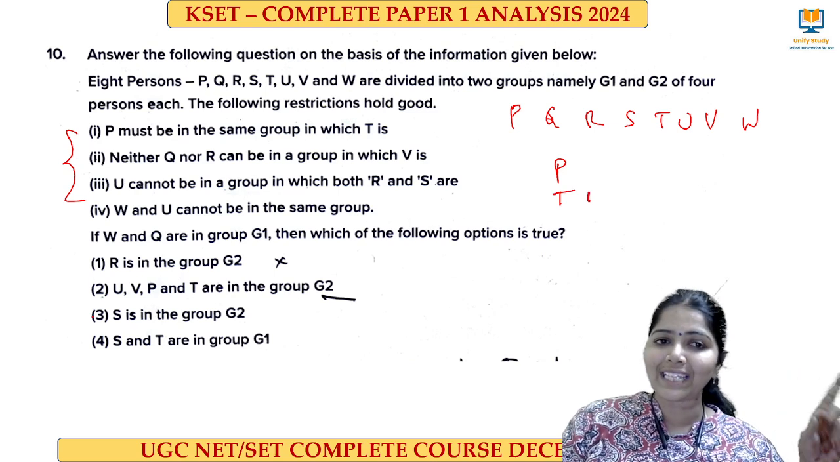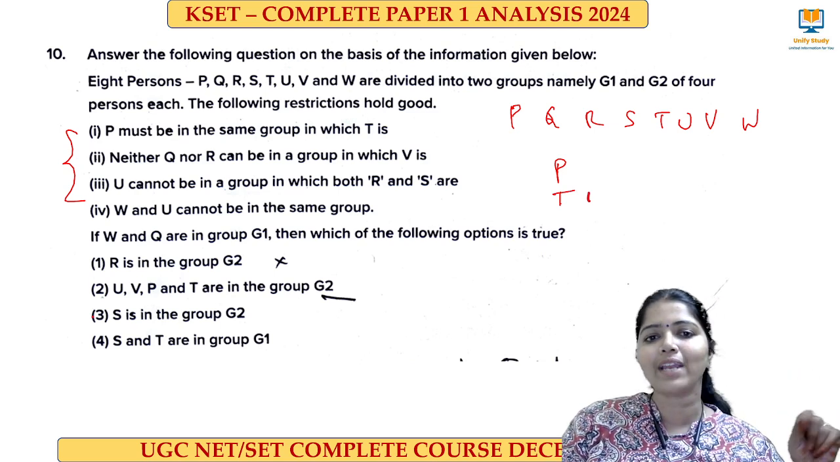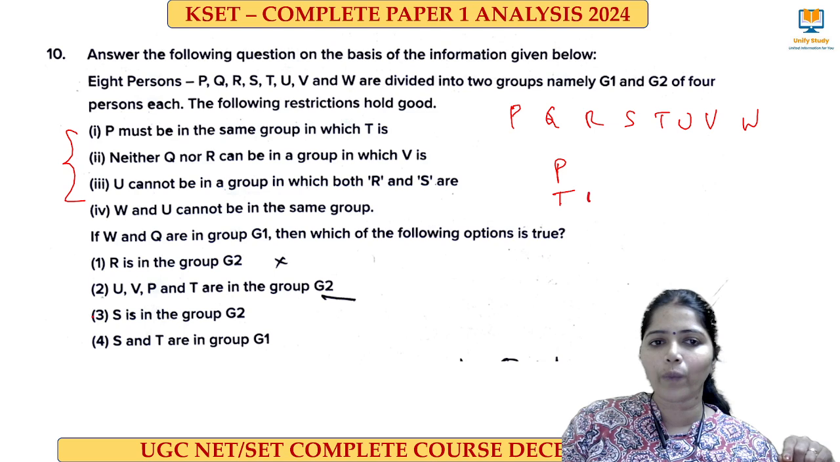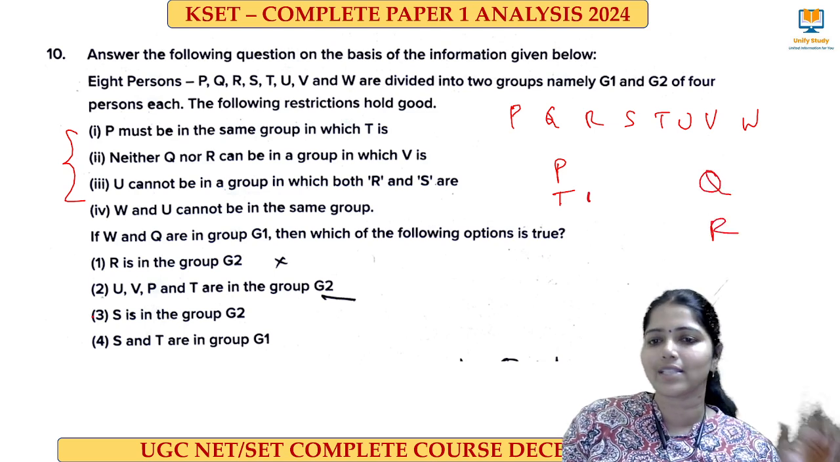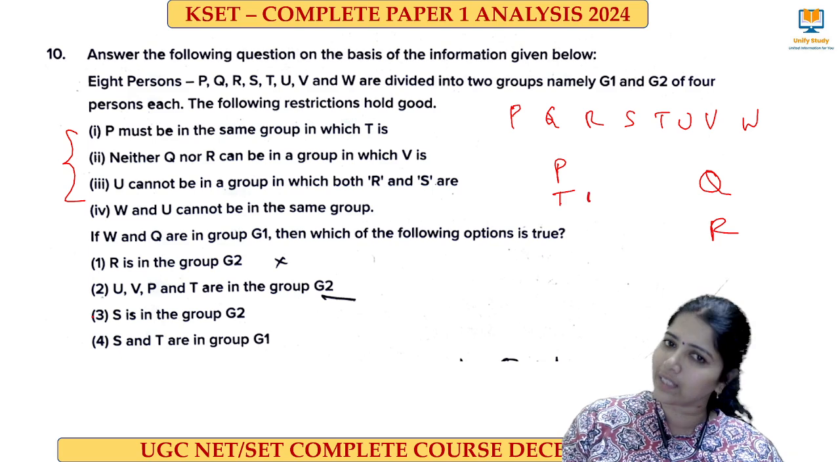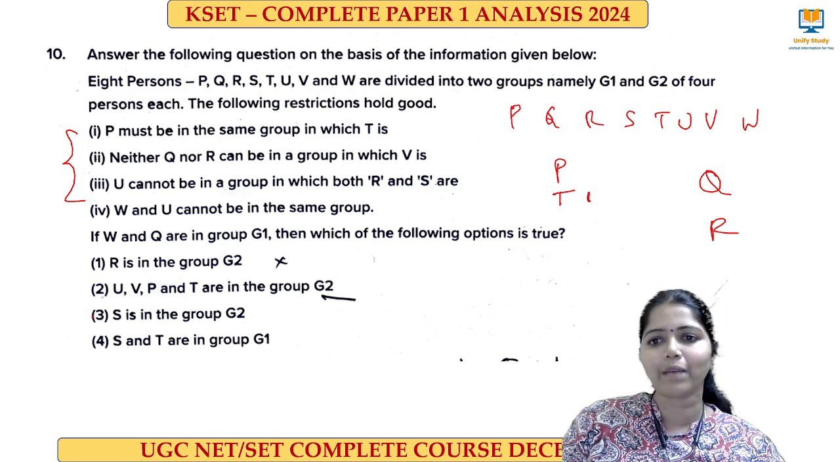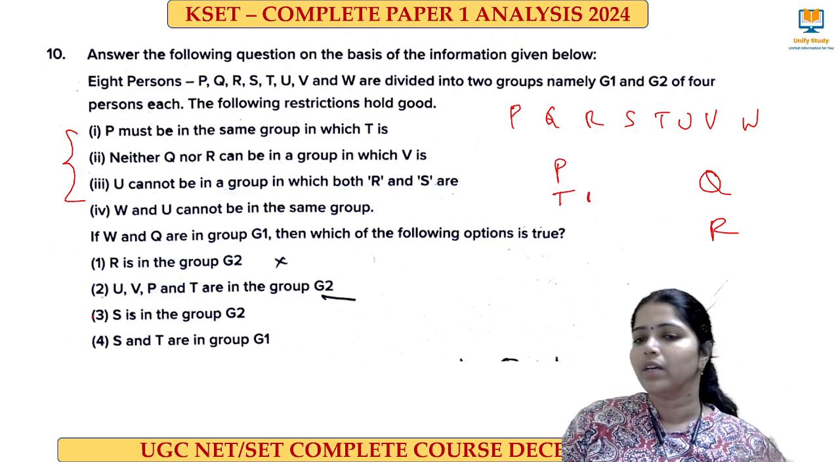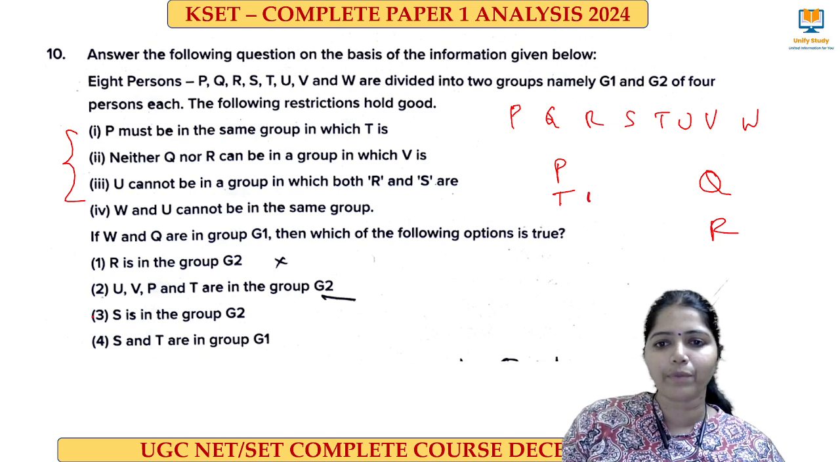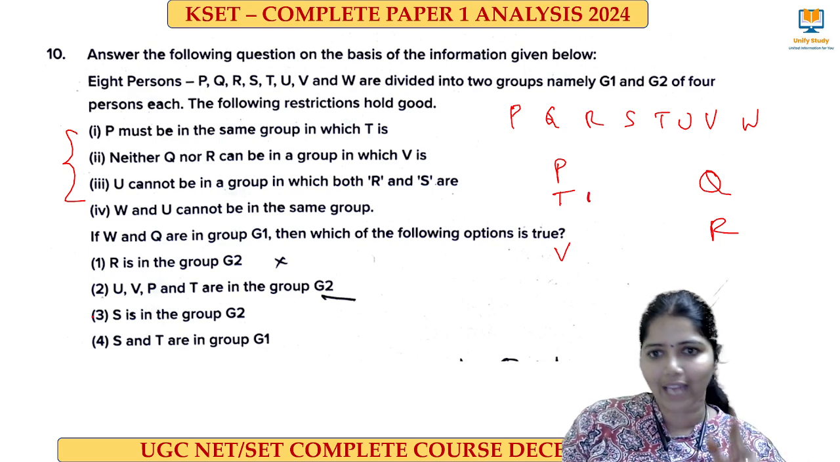Very good. Neither Q nor R can be in a group in which V is. So where V should not be, there Q and R are. So we cannot put Q or R in another group. Both should be there, because in that group V should not come. Then V will not come here, so we can put V over here. U cannot be in the group in which R and S are. So where we have R and S, there we should not have U.